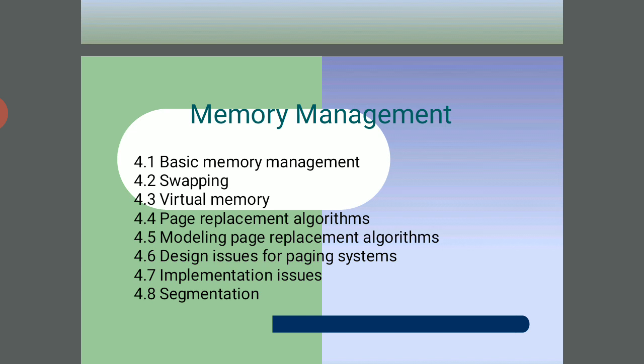The categories of memory allocation: contiguous memory allocation is one of the efficient ways of allocating main memory to processes. The memory is divided into two partitions, one for the operating system and another for user processes. In contiguous memory allocation, each process is contained in a single contiguous section of memory. Memory protection is required to protect the operating system from user processes, and user processes from one another.